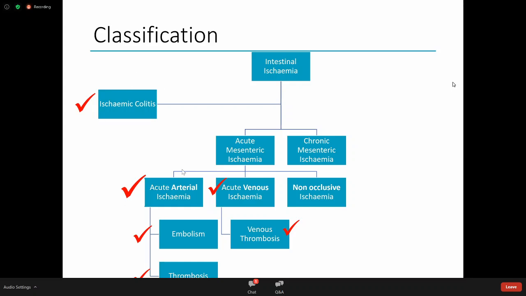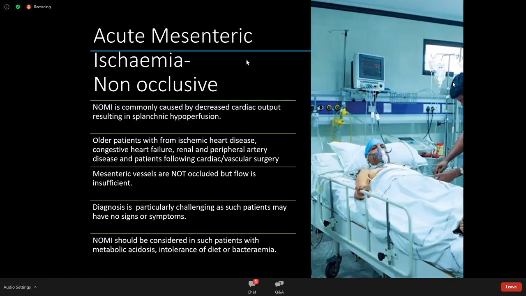We've talked about acute arterial ischemia, which is bad, can happen due to embolism, traveling often from the heart, or thrombosis in an abnormal blood vessel. And we've talked about acute venous ischemia, usually resulting from thrombosis in a vein. So the last thing I'm going to touch on briefly is non-occlusive acute mesenteric ischemia.